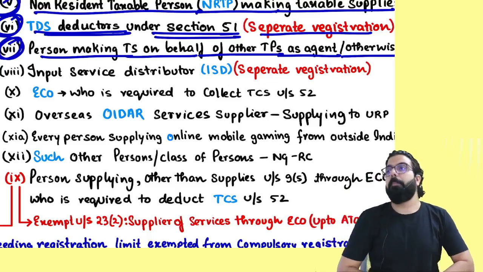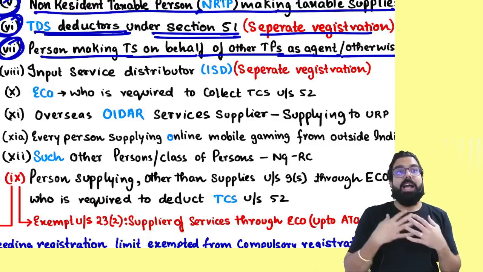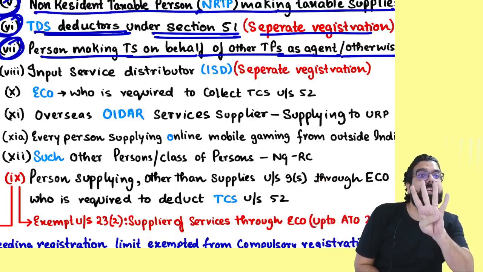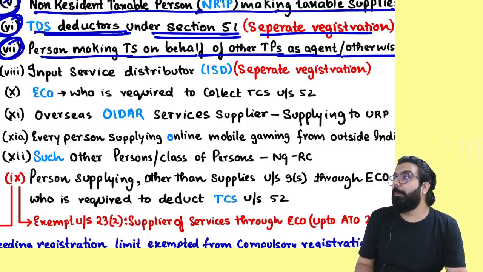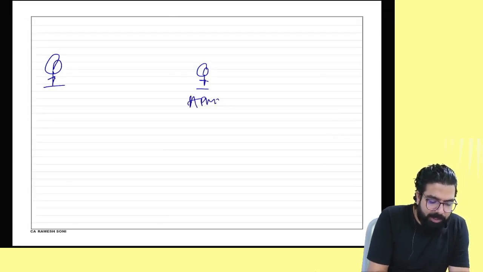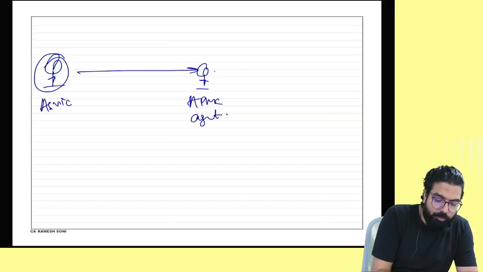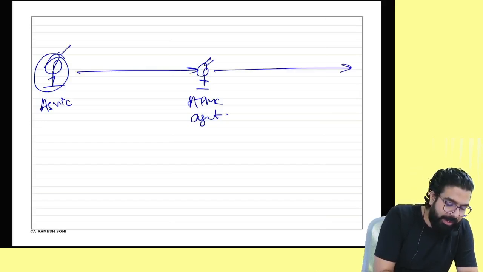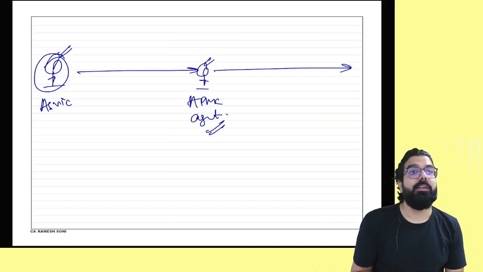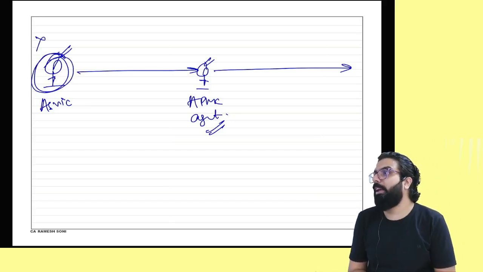Chalo, I'll ask you one thing. Everyone over here, I am supplying on behalf of an agriculturist. I am an APMC agent, Agricultural Produce Marketing Committee agent. Who am I, everyone? APMC agent. Now here there is an agriculturist. I am an APMC agent. I am supplying on whose behalf, everyone? Agriculturist. I am taking the goods from the agriculturist and I am supplying. I am whose agent, everyone? Agriculturist's agent. Am I required compulsory registration or not required? Tell no. Not required. Why? Because my principal is not a registered person. I don't have to take compulsory registration.